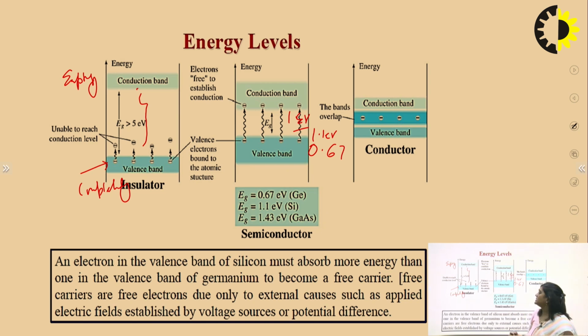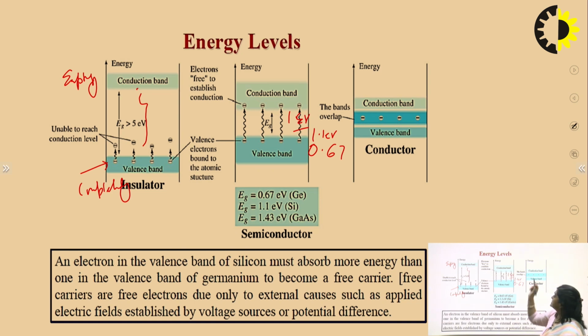So here at room temperature, this semiconductor acts as an insulator, meaning valence band is completely filled and conduction band is empty. And if we increase the temperature, some of the covalent bonds in the valence band will break, and the electrons from the valence band jump into the conduction band. So in that case, conduction band is partially filled and valence band is partially filled. This is the condition when we increase the temperature, and at absolute zero, semiconductor behaves as an insulator.